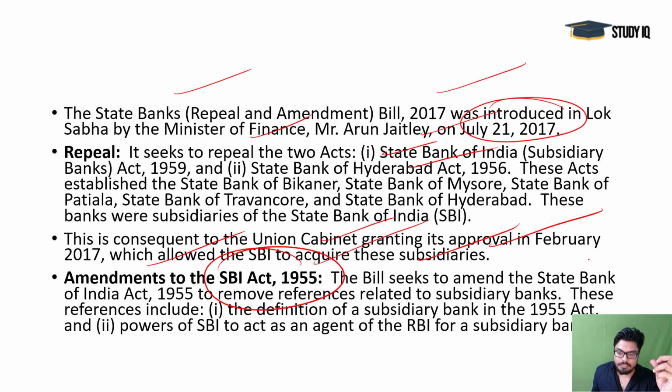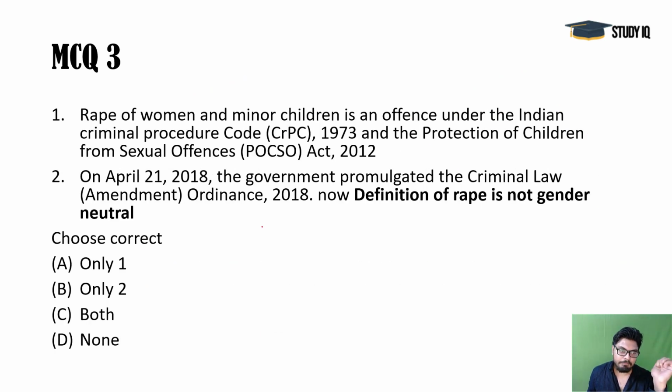So this bill seeks to amend the State Bank of India Act 1955 also, because the subsidiary issue was mentioned there, and that SBI would act as an agent of RBI for these banks was mentioned. So both these things are changed. So this text is extremely important. Please revise that.